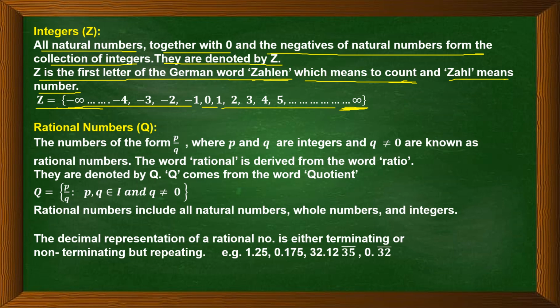Now what are rational numbers? The numbers of the form p by q, where p and q are integers and q is not equal to 0, are known as rational numbers. So rational numbers are what? The numbers of the form p by q.